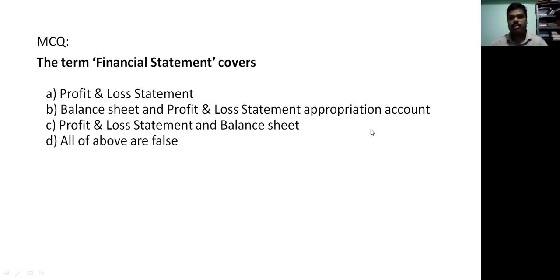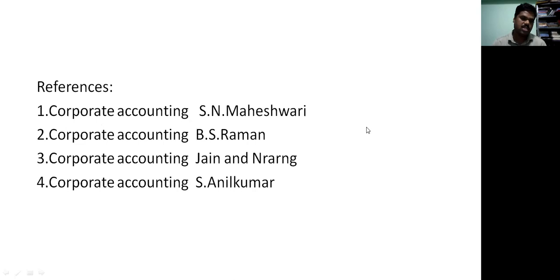Thank you. Overall, these sessions will cover this. These are the references you can go through: S.N. Maheshwari, V.S. Raman, Jayanandaran, and Anil Kumar. Overall, the gamut is preparation of income statement and balance sheet in vertical formats, with note numbers to be concentrated on, with different adjustments. Okay. Thank you so much.